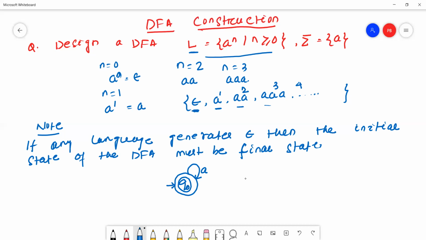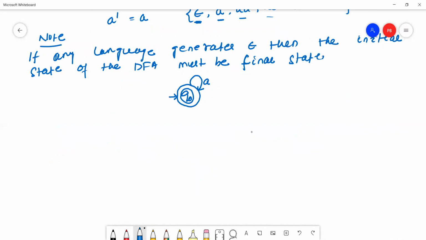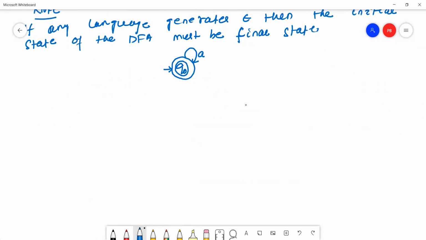Okay, then we will construct the next question. Design a DFA for the language L equal to a to the power n, n is greater or equal to 1, over the input alphabet A. Here n is greater or equal to 1.